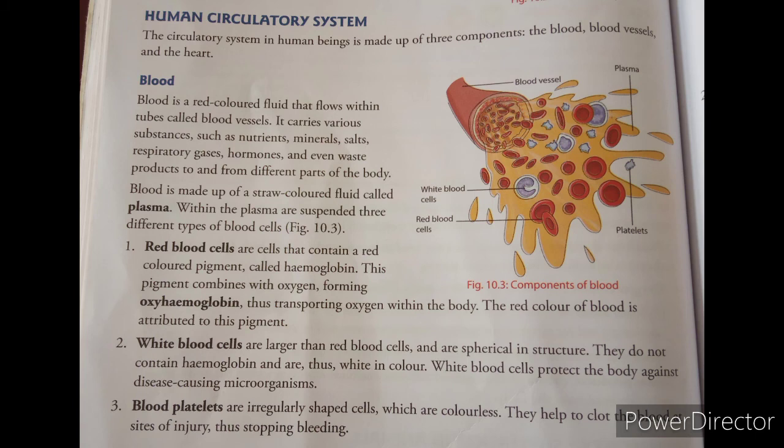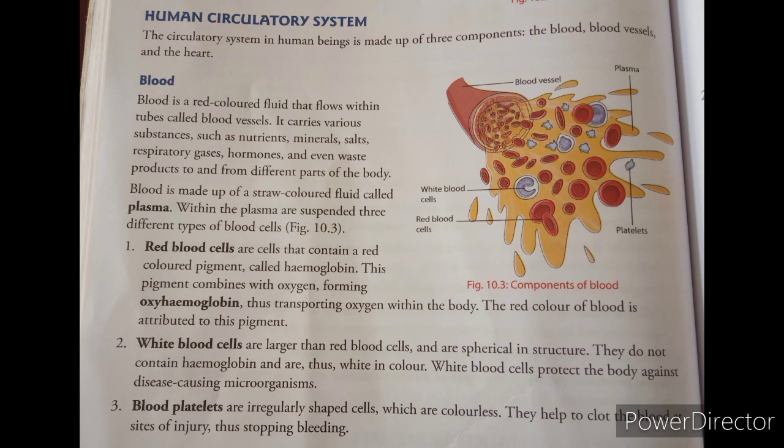Next, we are going to focus on the transport system in human beings. In human beings, the transport system is called the circulatory system. It is made up of three components: blood, blood vessels, and heart. So, these are the components of the circulatory system.